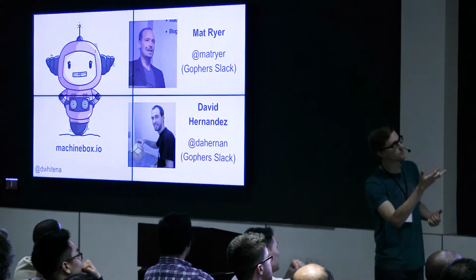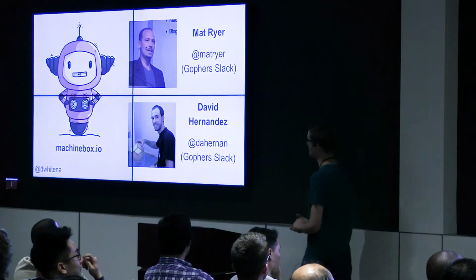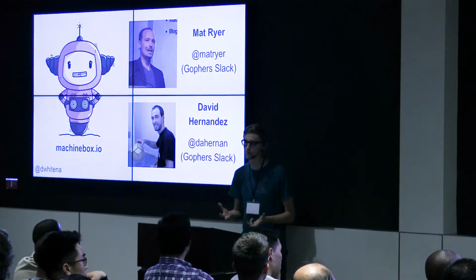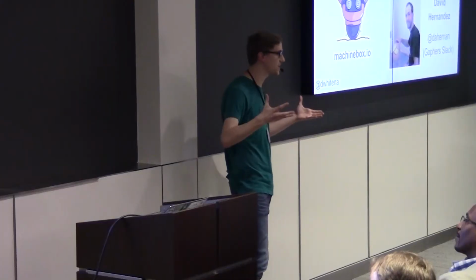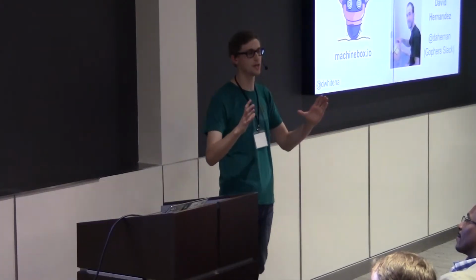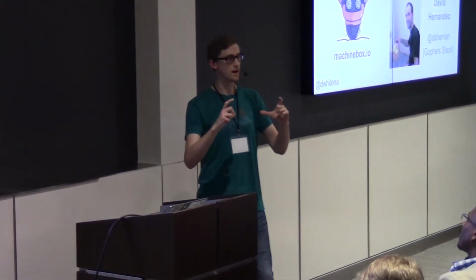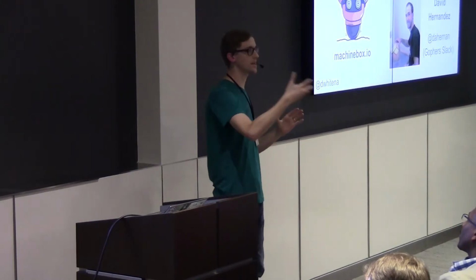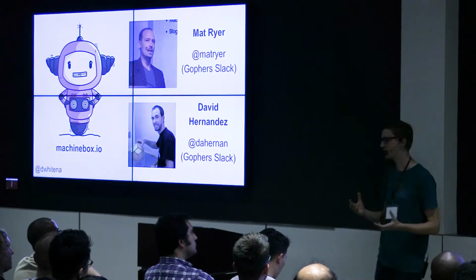You're probably familiar with Matt Ryer and things like Gopherize Me and other things. But they've created this really cool project called Machinebox. And the goal with this, which totally fits into my philosophy around this, is producing kind of starter packs or batteries of machine learning algorithms that will run in a reproducible way and are easy to interact with.